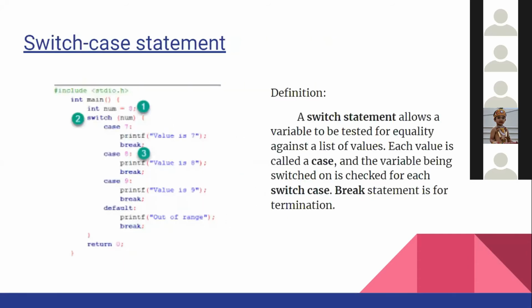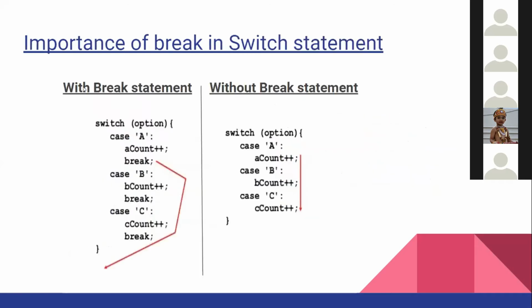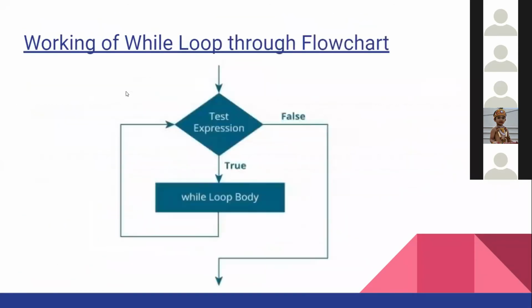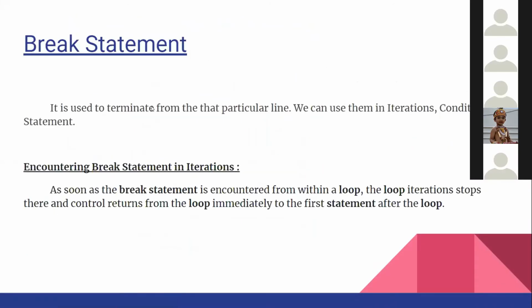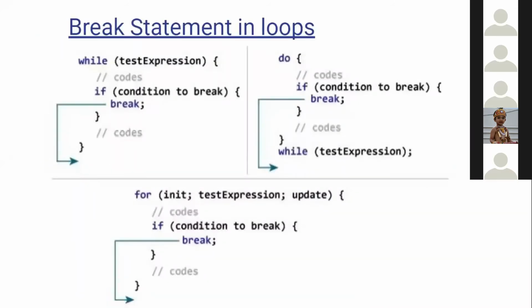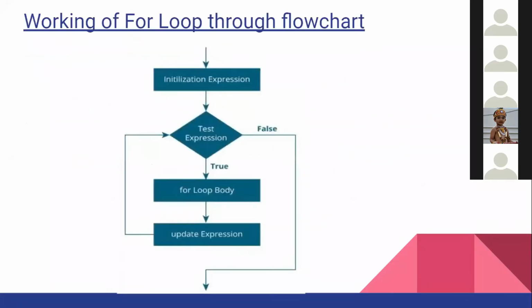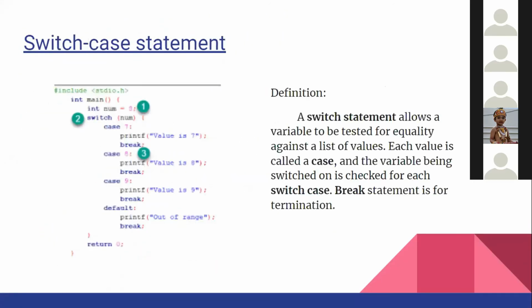So in switch case statements, let's say what is this? It allows a variable to be tested for equality against a list of values. So we have break statements. Okay, I'll show you break statements. It is break. These are called jump statements. Jump statements are used to terminate something. This you learn in iterations. Iterations is the next topic, we'll teach you that also. So break just comes out of the expression. I'll show you in this only. It will be confusing for you if you don't know iterations. So here it is.